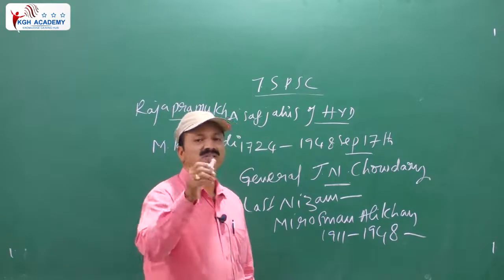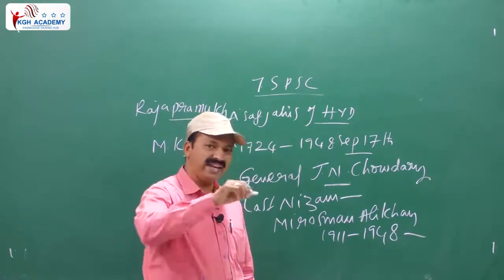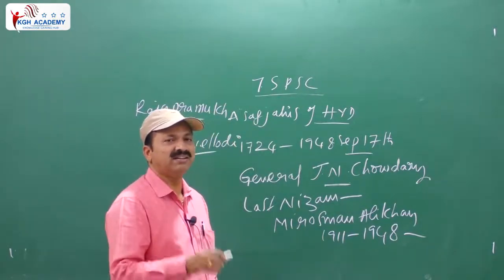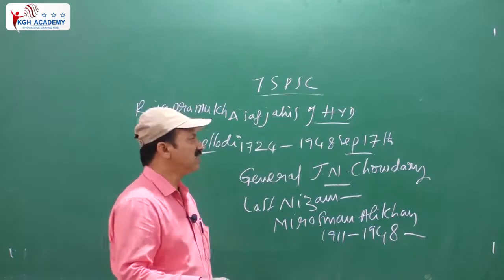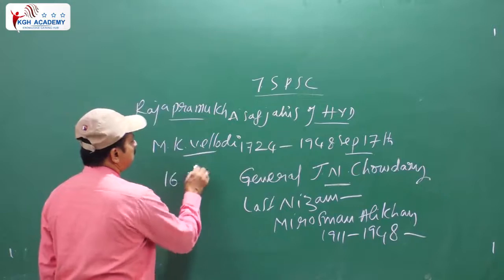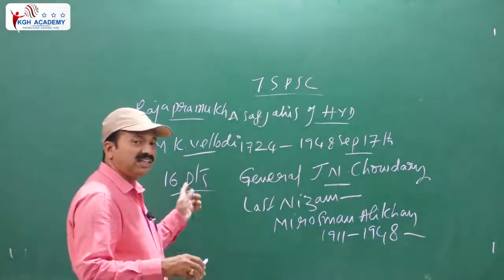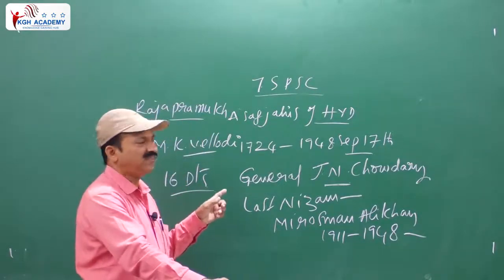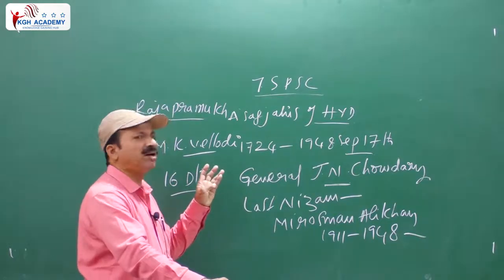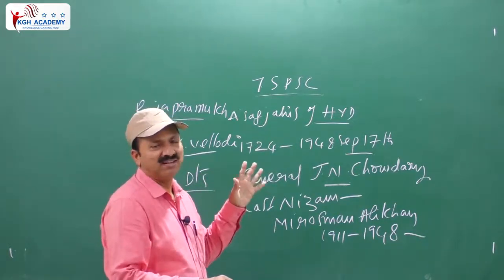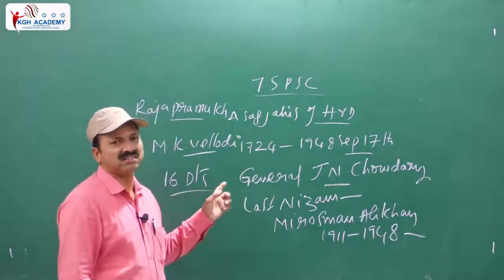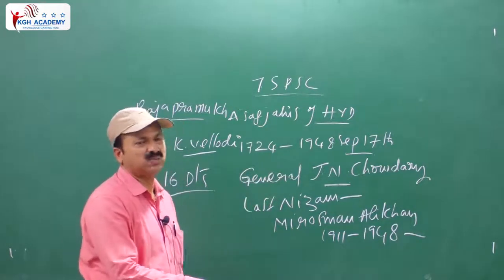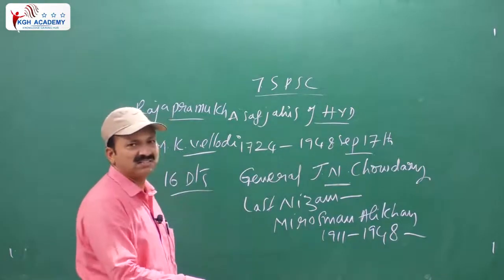Eight districts existed in the Hyderabad region, which we call Telangana, 5 districts in Maharashtra, and 3 districts in Karnataka. In total, 16 districts existed. The 5 districts from Maharashtra were Aurangabad, Usmanabad, Nanded, Parbhani and Birar. Coming to Karnataka, Bidar, Bijapur and Gulbarga were the 3 districts. So 16 districts existed.